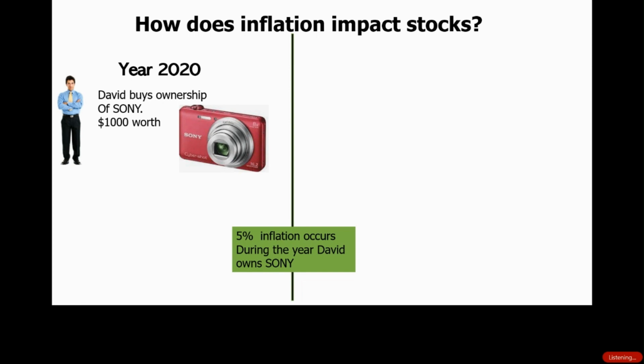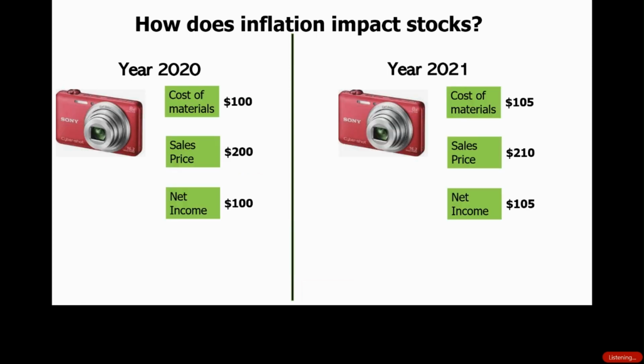In 2020, Sony's cost of material was $100. Their sales price, which is the price that they are going to sell their product for, is $200. And these are just numbers that I am coming up with to really make all the math really simple. So if it costs them $100 to make the product, and they sell for $200, their net income is going to be $100. So as we look to year 2021, because of the 5% inflation, the cost of their materials went up by 5%, and it costs them now $105 to buy their materials.